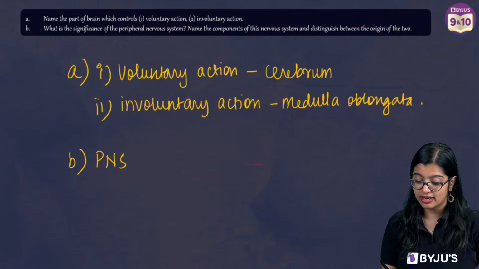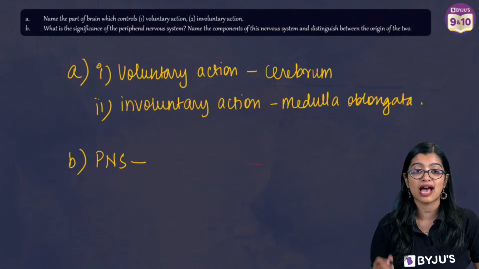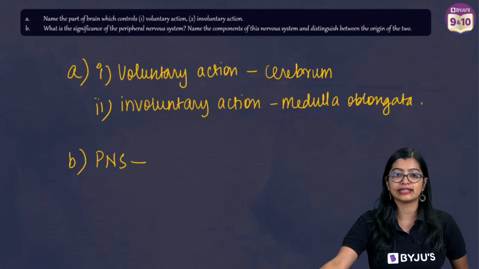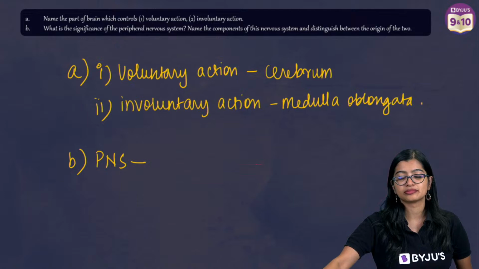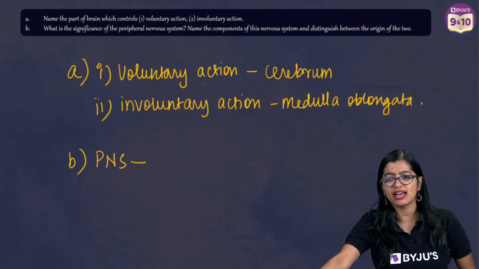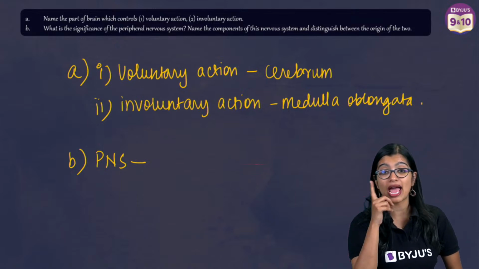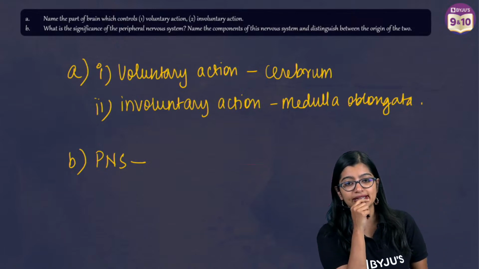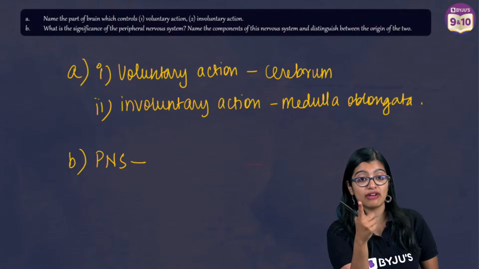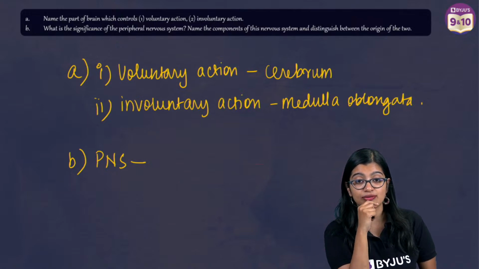What is the significance of PNS? Why should we have a peripheral nervous system? We learned peripheral nervous system is there, nerves are there, but did we ever think about why PNS is necessary? Exchange of messages. Okay, very good. Easy transfer.